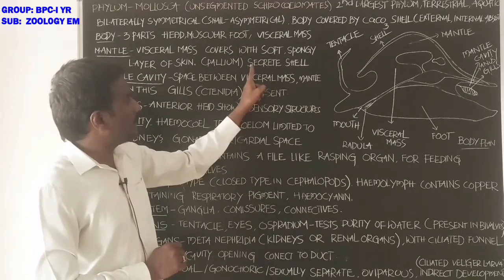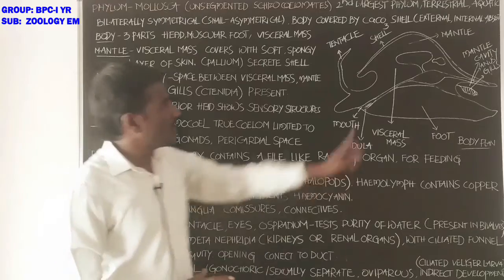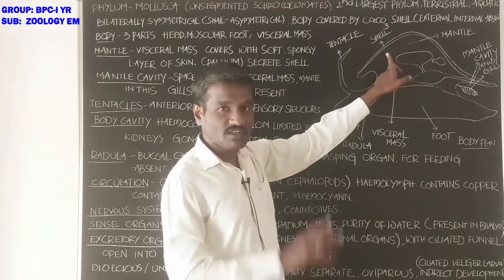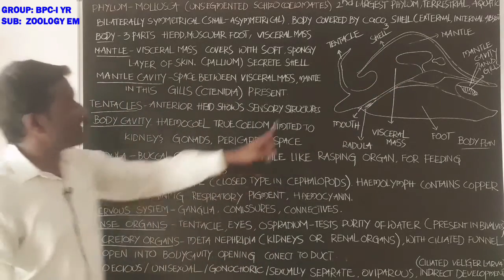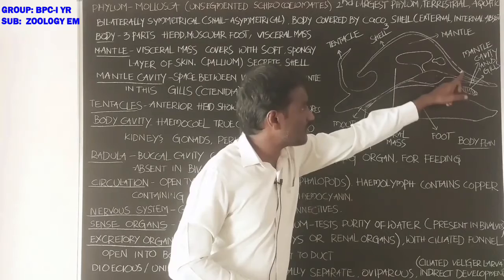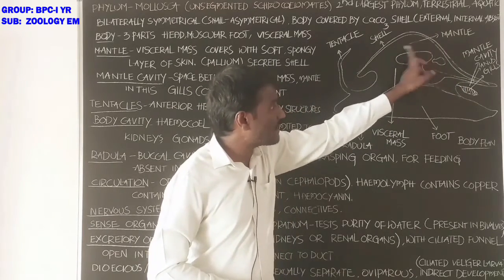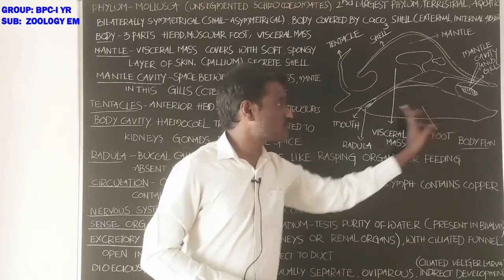It secretes the shell. The outer surface of the body has the calcium carbonate shell, which is secreted by the pallium or the mantle. Below the shell there is the mantle, below the mantle there is the visceral mass, and below the visceral mass there is the muscular foot.